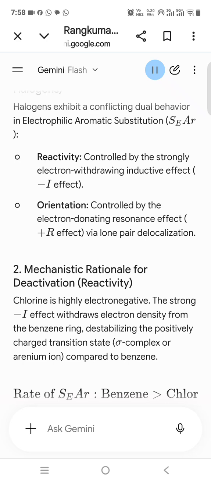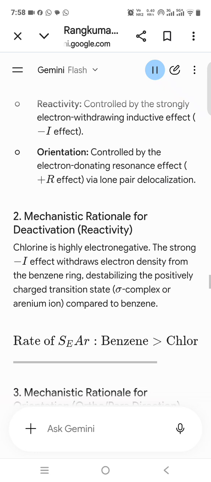Question 3. Elimination mechanisms, E2 vs E1CB. Q. Differentiate between E2 and E1CB elimination mechanisms. Predict the mechanism and major product for the base-induced elimination of 2-fluoro-1-nitroethane. 15 marks. Model answer structure. 8. Mechanistic comparison. Feature. E2 mechanism.